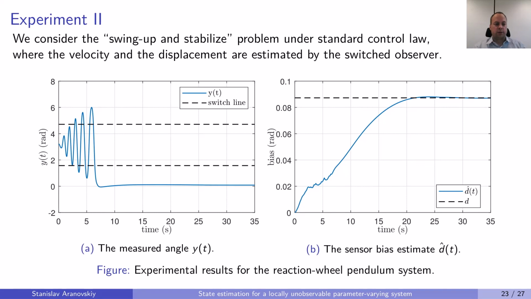So the experimental results are given in the slides. We consider the standard swing up and stabilize problem, and we use our switched observer to estimate the position, velocity, and the bias. And the black lines show us the levels of the signal y at which the system is not observable. So our switched observer switches when the trajectory crosses these black lines. So the observer is working pretty well, and it provides us with good estimates of the velocity, and we also have the estimate of the bias.